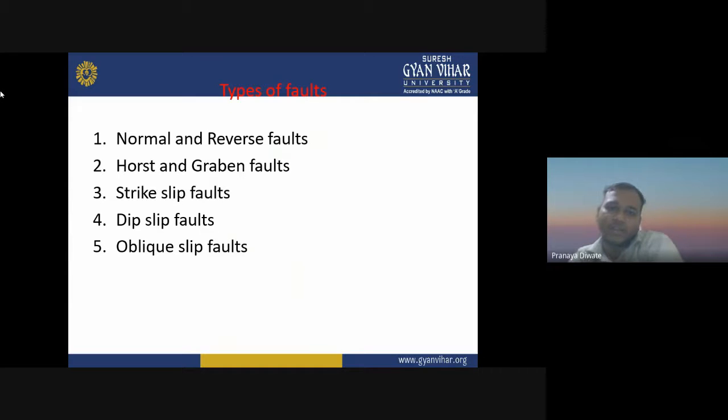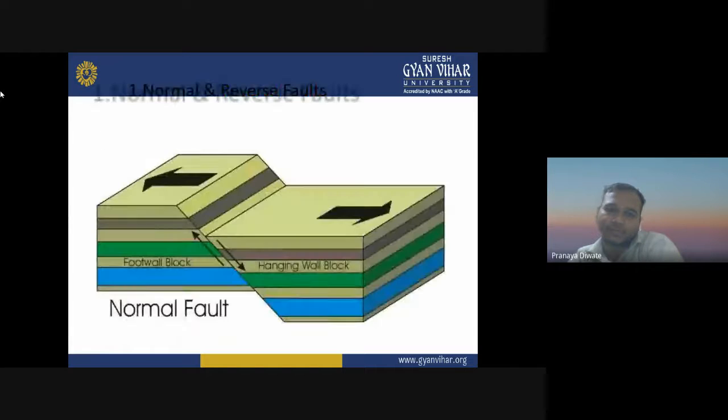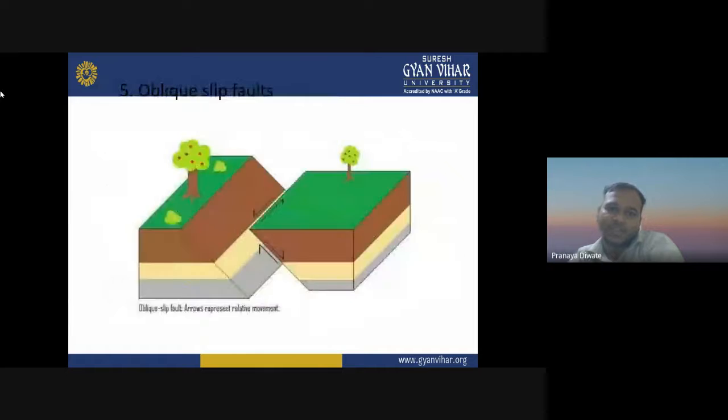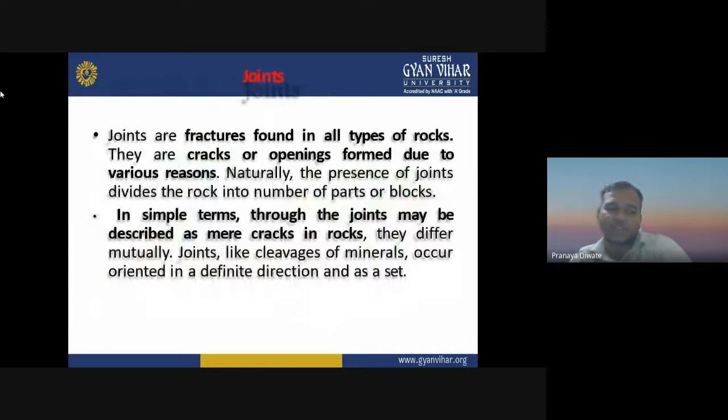So normal and reverse faults. What is a normal and what is a reverse fault? These are different kinds of structures on Earth. This is all about the structural geological features.